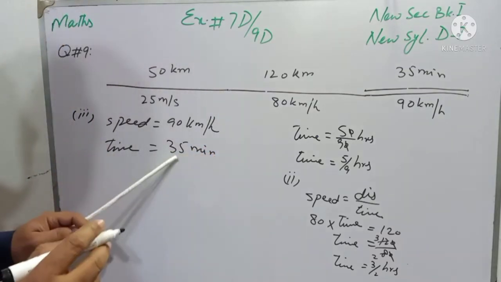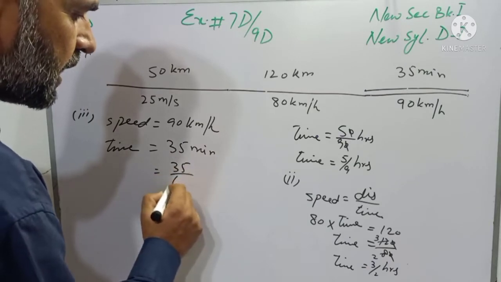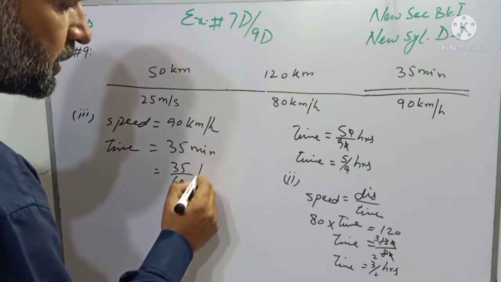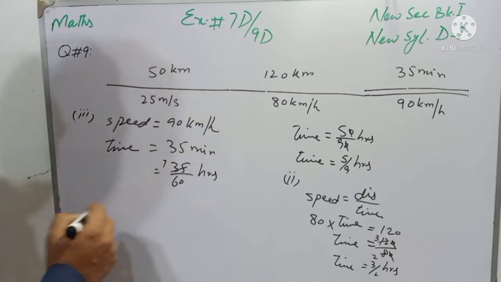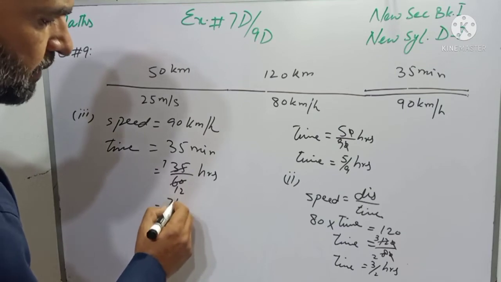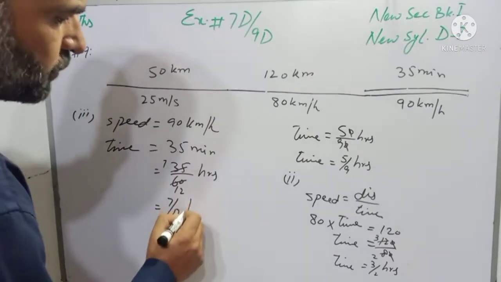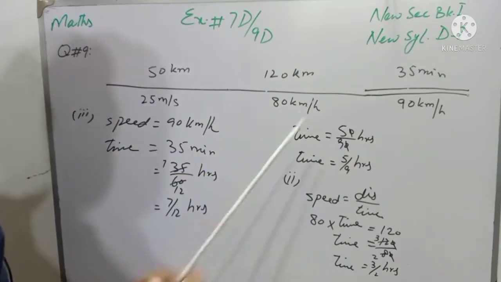So I will convert 35 minutes into hour, and it is divided by 60. Now the minutes are converted into hours, and 5 7s are 35 and 5 12s are 60. So time is 7 over 12 hours. And students, we have to find the distance.